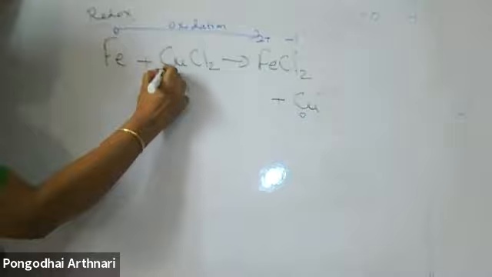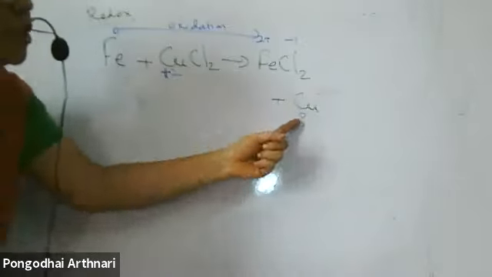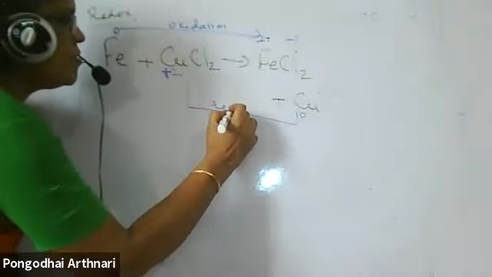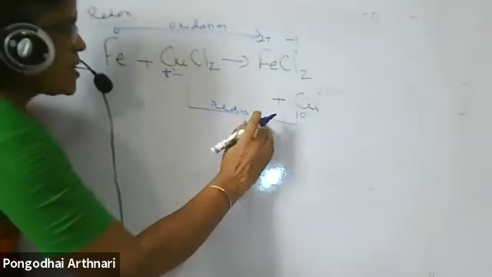Cation means deficient of electrons, so it accepts electrons and converts into a neutral element. Here there is gain of electrons. Loss of electrons is oxidation; gain of electrons is reduction reaction.